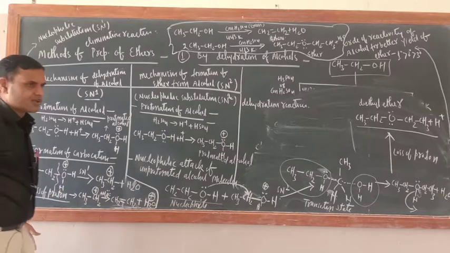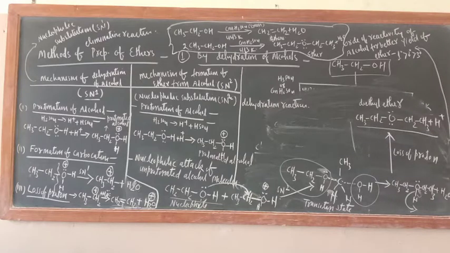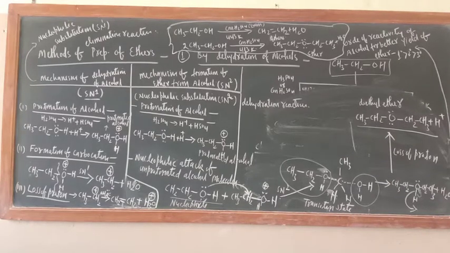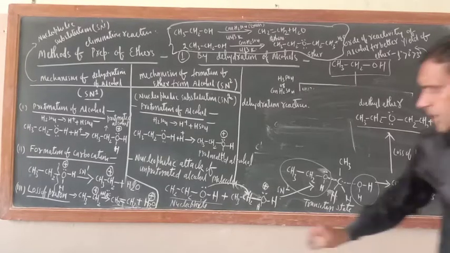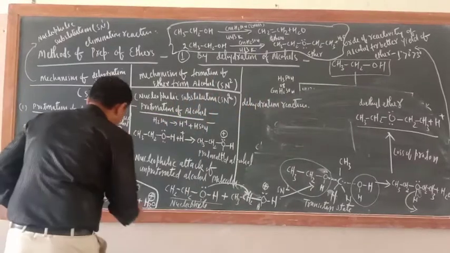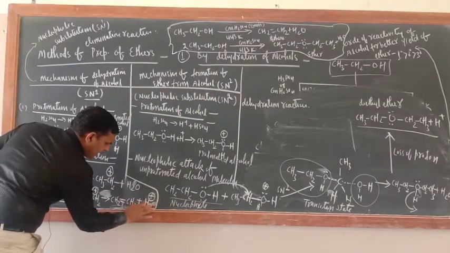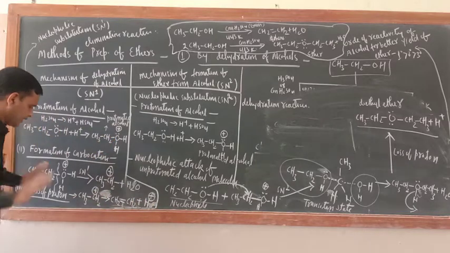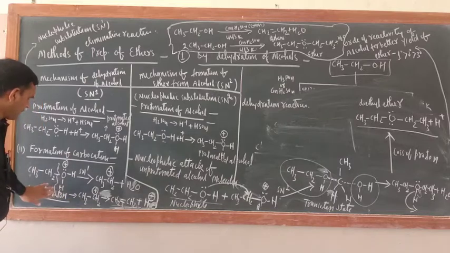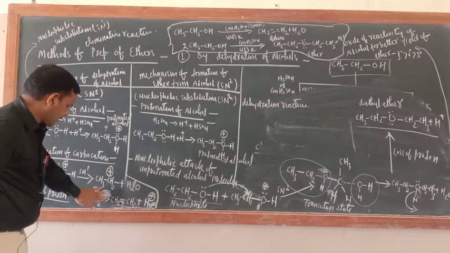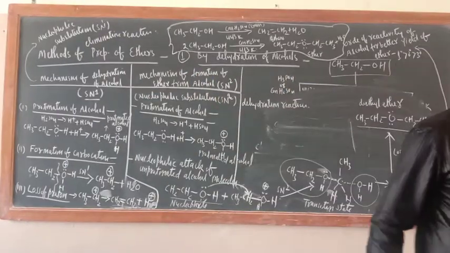So this is the loss of proton. Even if you do not write water here, there is no problem. If you are having any problem, don't write water here. Just write H positive only, no issue. Just lose one proton from here. That's all, no problem at all, everything is okay. So in this way this mechanism is completely done.